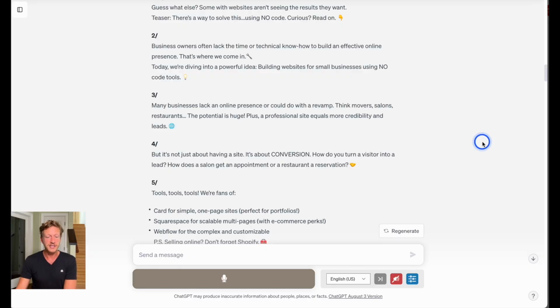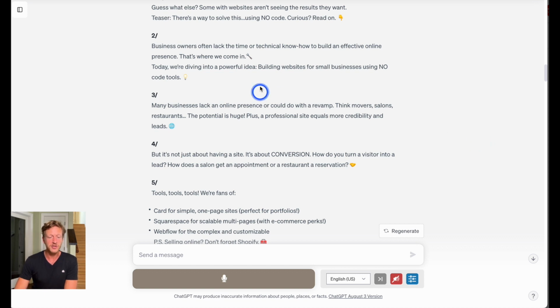Now, when I use ChatGPT, I often use it to give me the base and then I edit it. You can do this the other way around as well, where you give it the first draft and ask ChatGPT to edit things. But I prefer when it gives me the first draft and then I can edit it based on what I'm actually looking for. And then the rest of the tweet thread is pretty good too. Again, I just ask it to take out the emojis if I want to copy and paste it.